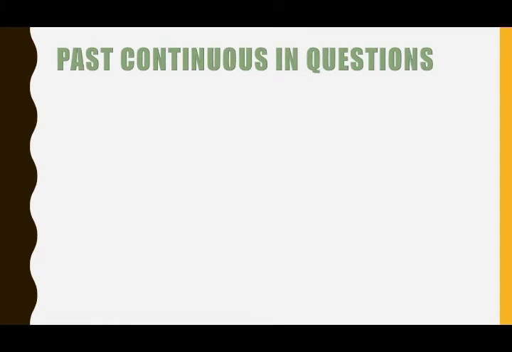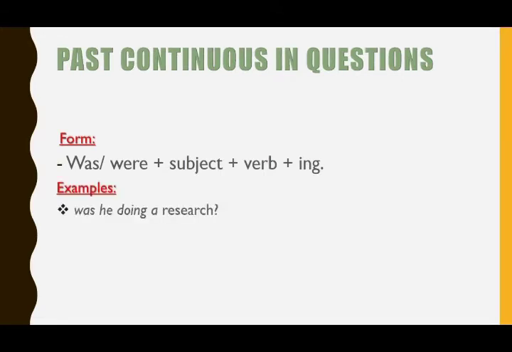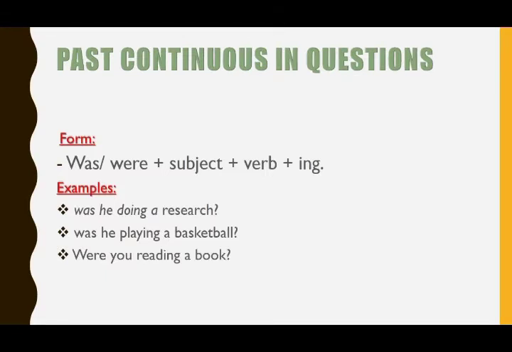Now we will talk about past continuous in questions. First we have form. Was or were plus subject plus verb plus ing. Now examples. First example, was he doing a research? Was he playing basketball? Were you reading a book? Were you eating the apple? So instead of saying he was doing a research, we say was he doing a research. So we switch between the subject and verb to be.